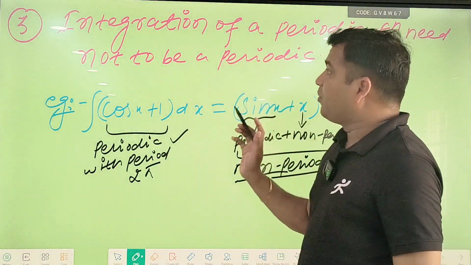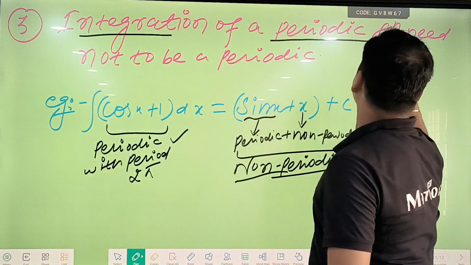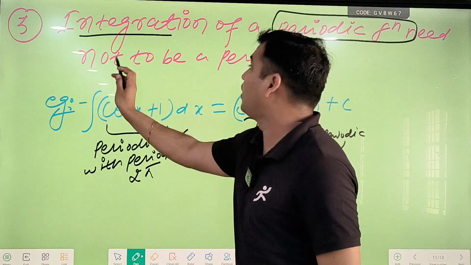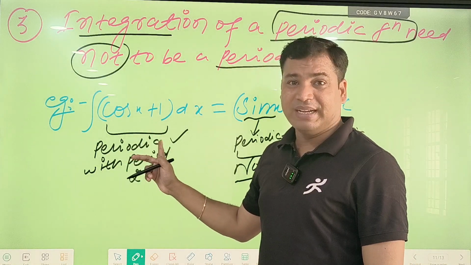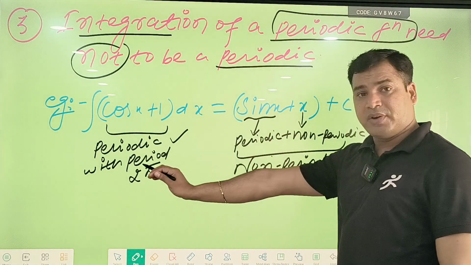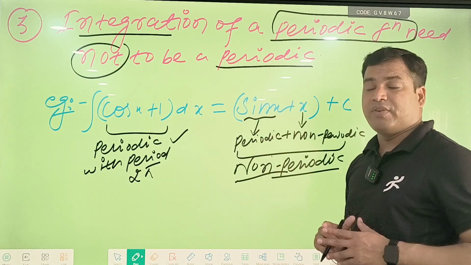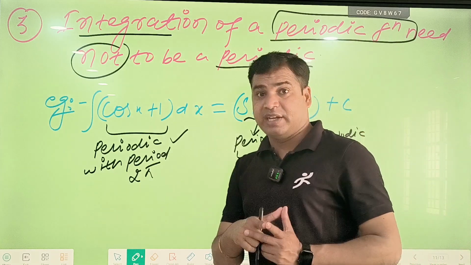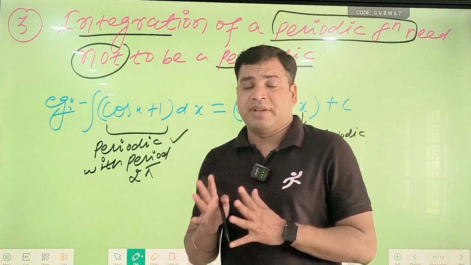So from here we can conclude that integration of a periodic function need not be periodic. See, this function is periodic, but its integral is not periodic. So we can easily conclude that the integration of a periodic function need not be periodic. I hope you are getting all the things I have explained here.